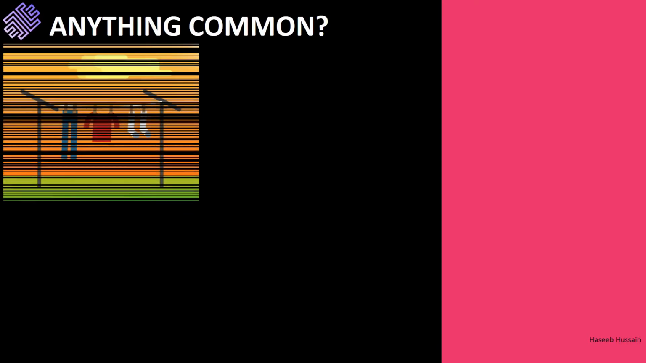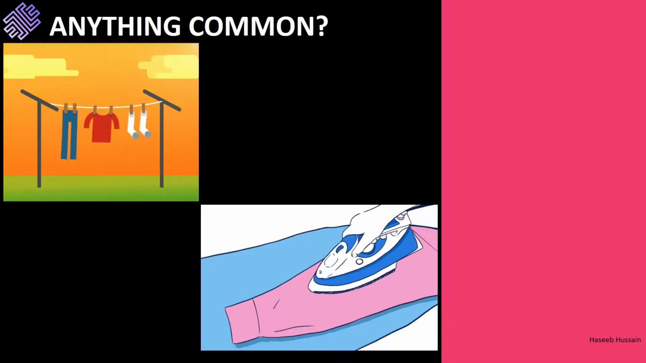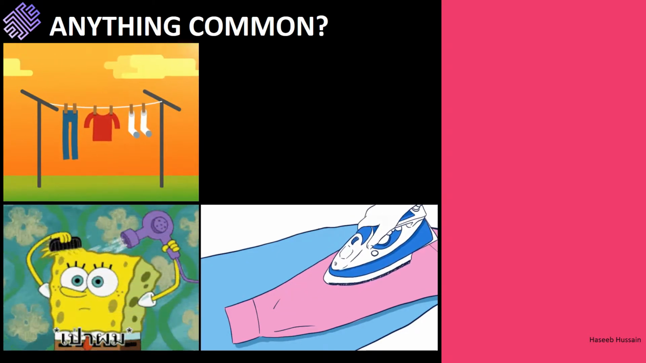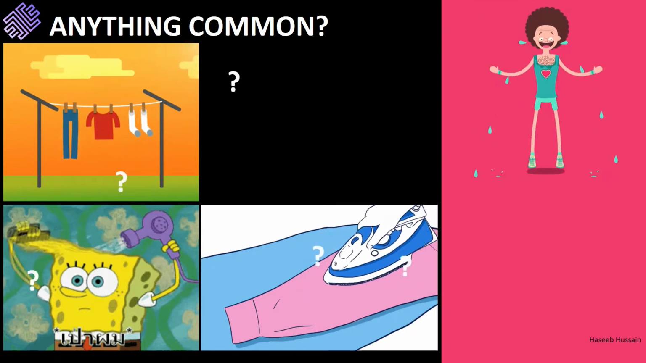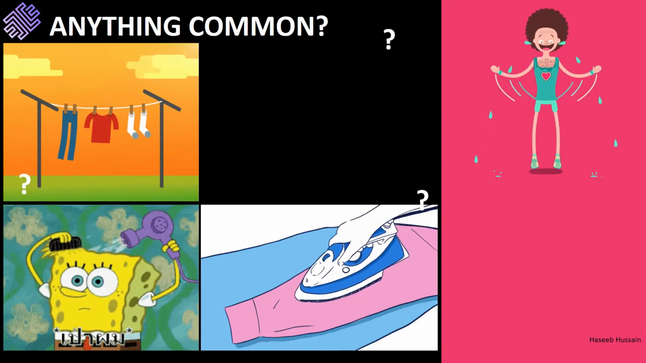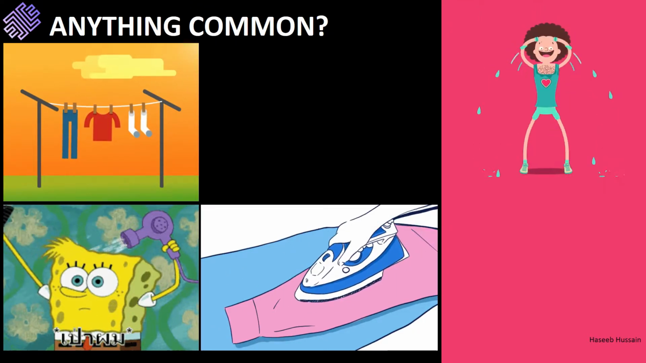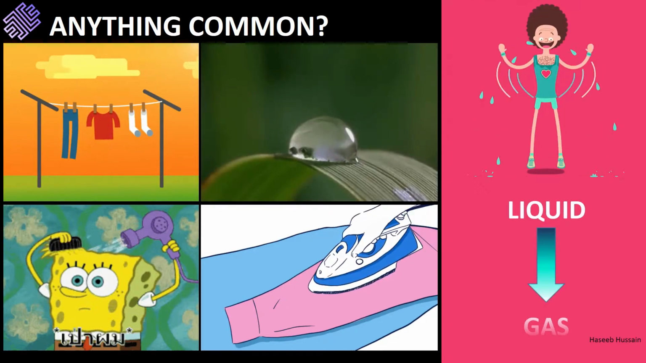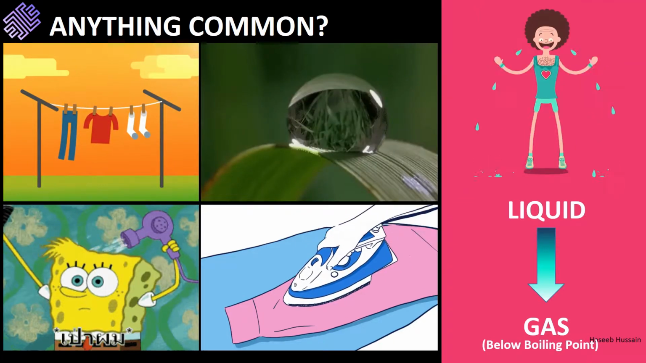What is common between wet clothes drying on a hanging railing, blow drying your hair, ironing your clothes, and sweating during exercise? In all cases, the liquid transforms to gas below boiling point. This particular process of change of state at below definite temperature is known as evaporation.